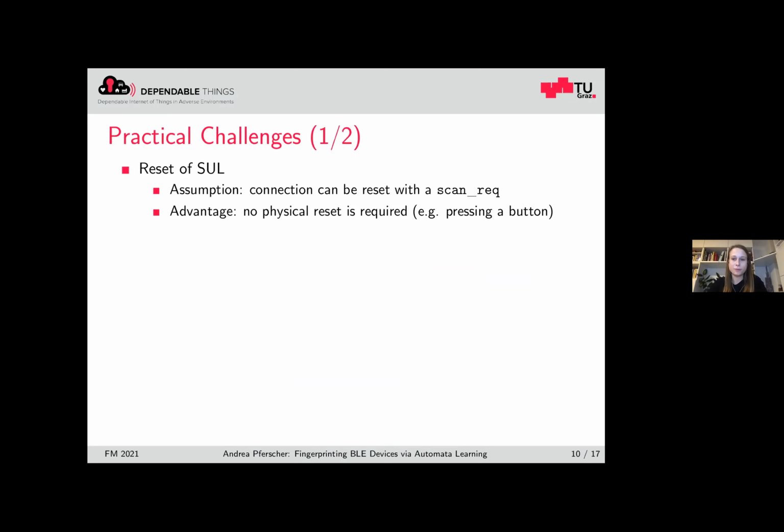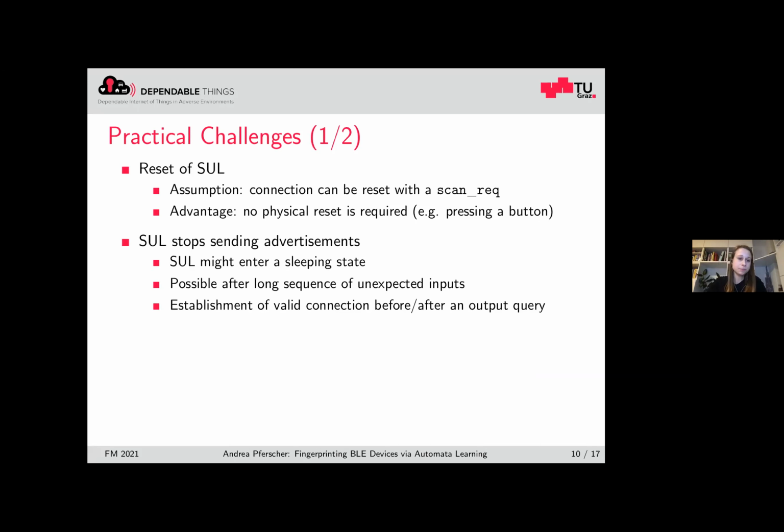While performing this case study, we faced many practical challenges. One is that we cannot physically reset the system under learning. This would be impractical for learning these devices because we have to perform a lot of output queries. So we assume that we can reset the device by performing a scan request again.